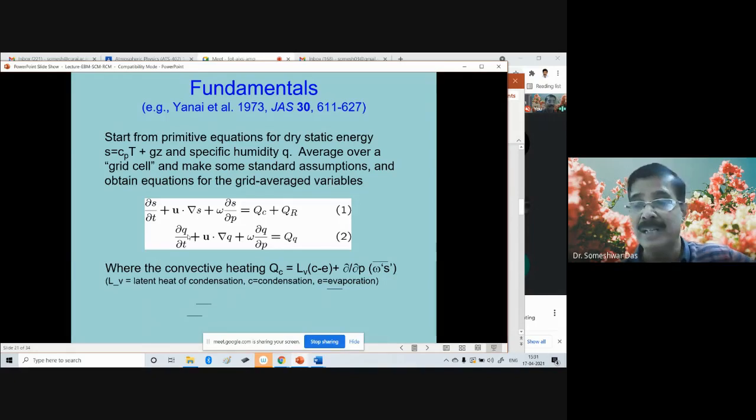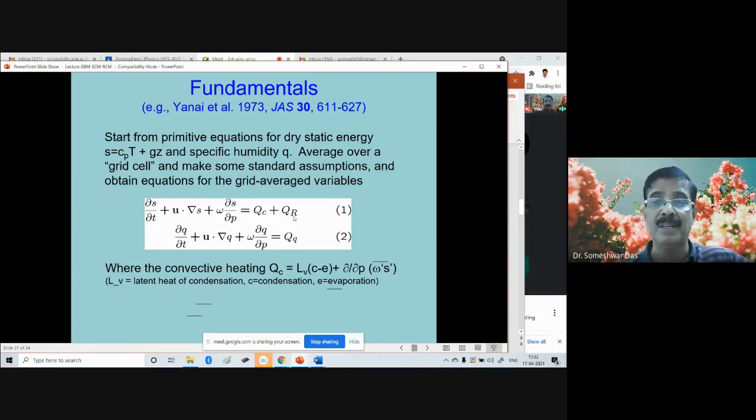So they started thinking what went wrong, what are we missing? And then they speculated that there must be some kind of source of heat in the atmosphere, in addition to the radiation, which is causing this imbalance.